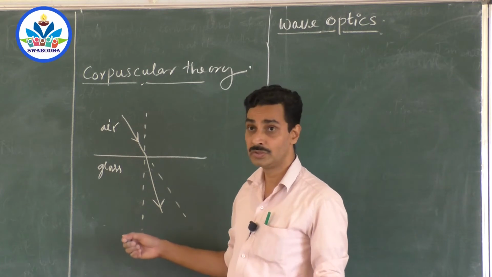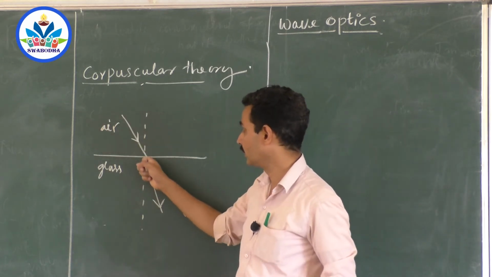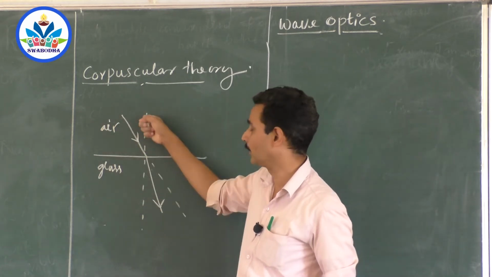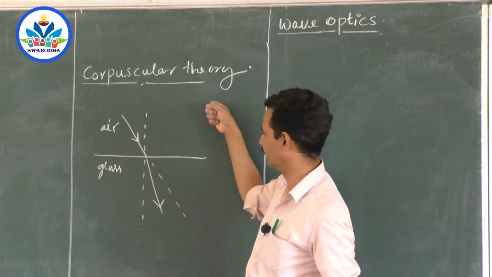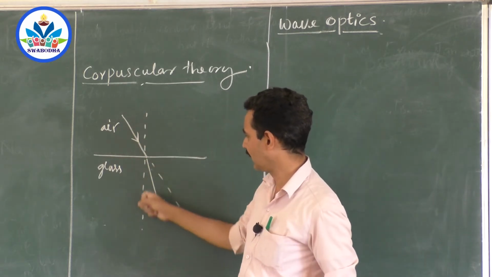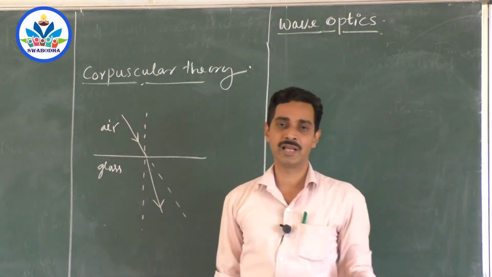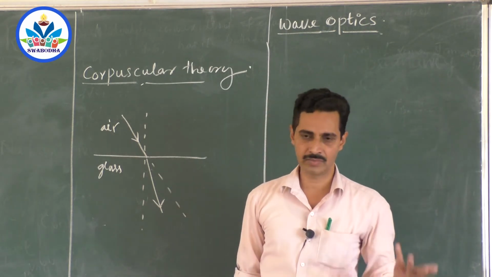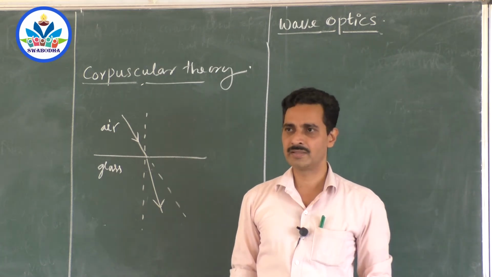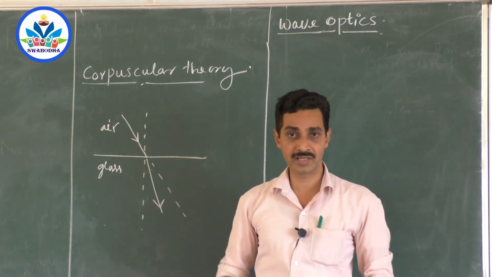Because according to Newton, when corpuscles fall on a reflecting surface, there is a normal force of repulsion. So they move like this. For a refracting surface, there is an attraction. So they move in a different direction. But what about simultaneous reflection and refraction? That was not explained. Why does a medium attract some corpuscles and repel some corpuscles?